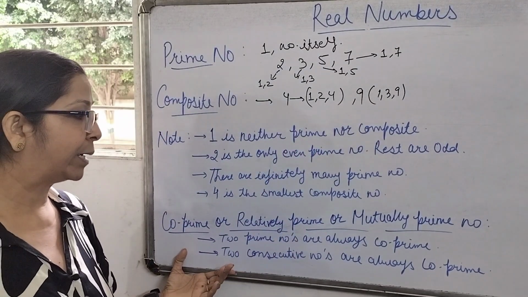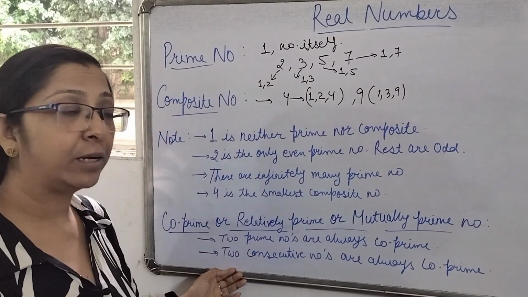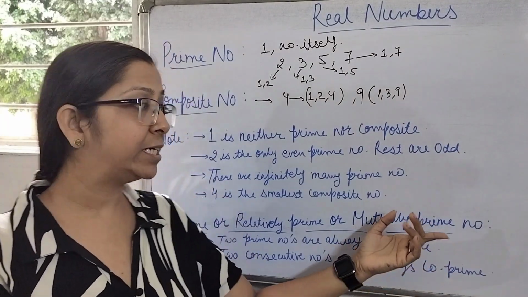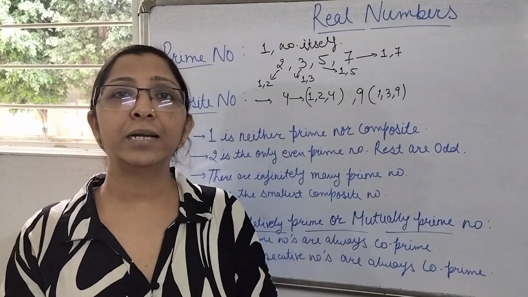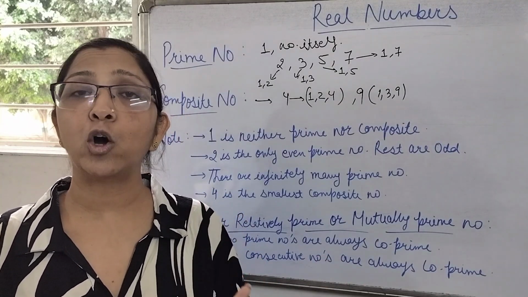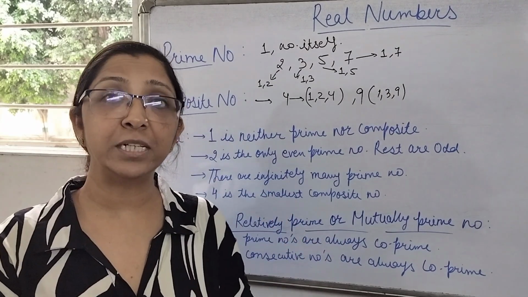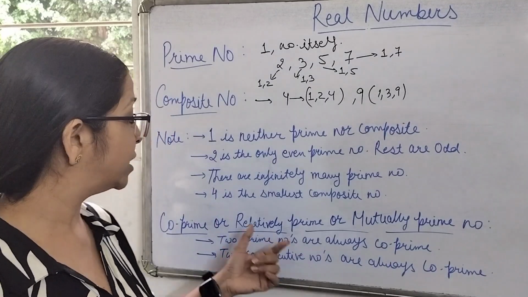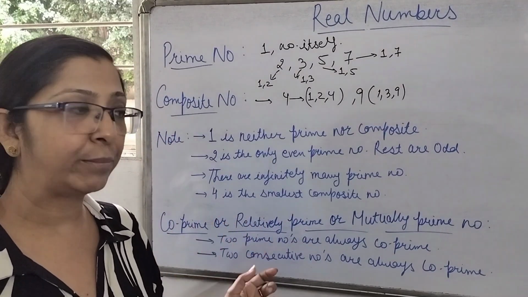Then comes your co-prime number. Co-prime numbers are also known as relatively prime numbers, or they are even known as mutually prime numbers. These all three names are of your co-prime number. So co-prime numbers are the set of numbers which are having only 1 as the common factor. If we are taking 2 or more numbers and they are having only one common factor, that is 1, such type of numbers are known as co-prime numbers.